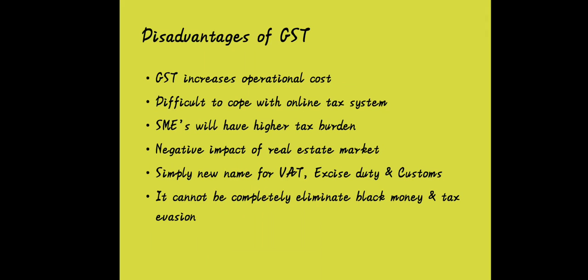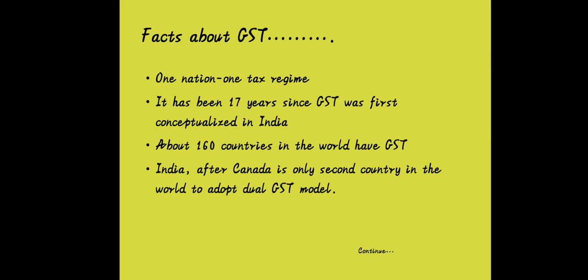It cannot completely eliminate black money and tax evasion. Though we are trying to bring purity to economic activities, we still cannot completely eliminate such kinds of corruption or parallel economy, as it has become habitual.